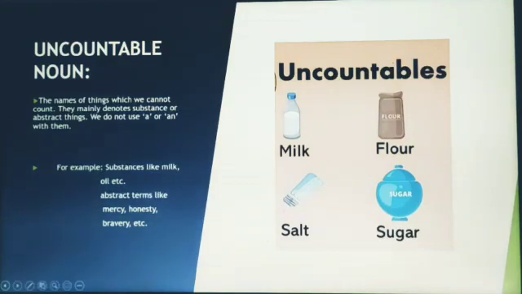First, let us see what are uncountable nouns. The names of things which cannot be counted are uncountable nouns. They mainly denote any substances or abstract terms. We do not use any articles like a or an with them. For example, substances like milk, oil, or any other abstract terms like honesty, mercy, etc. are all uncountable nouns.